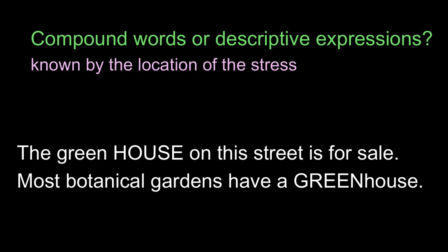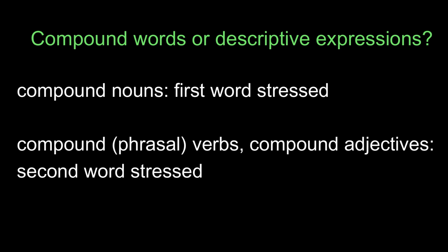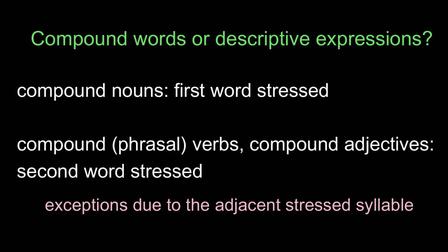For example, the green house on this street is for sale. Most botanical gardens have a greenhouse. In general, compound nouns are stressed on the first word in the compound, and compound verbs and compound adjectives are stressed on the second word in the compound. But there are exceptions to this rule depending on the stressed syllable of surrounding words.